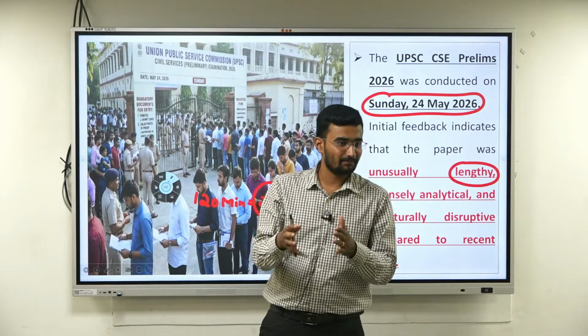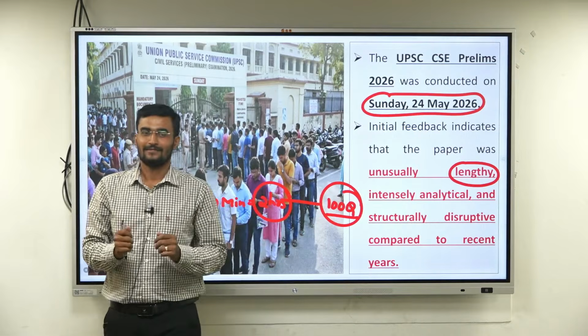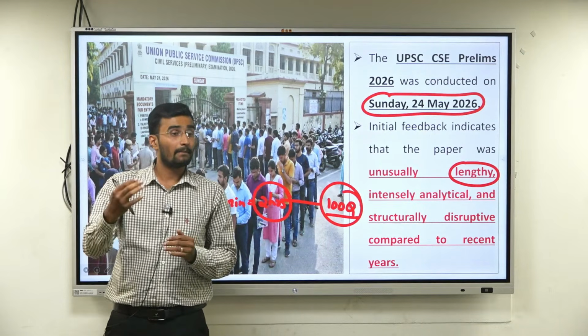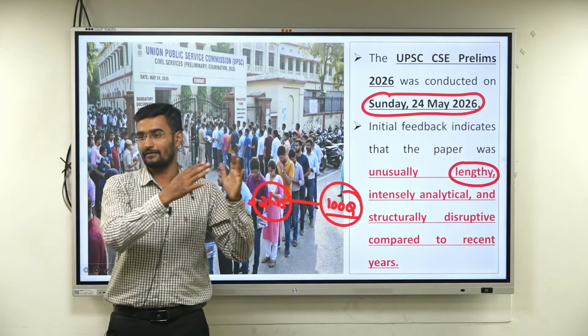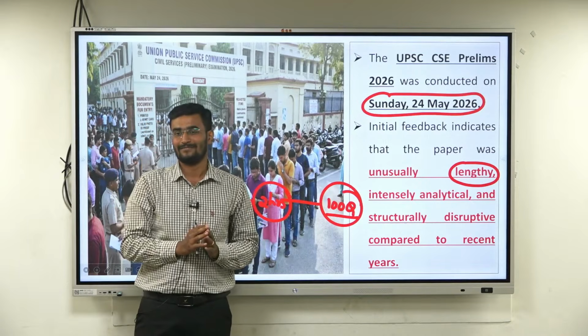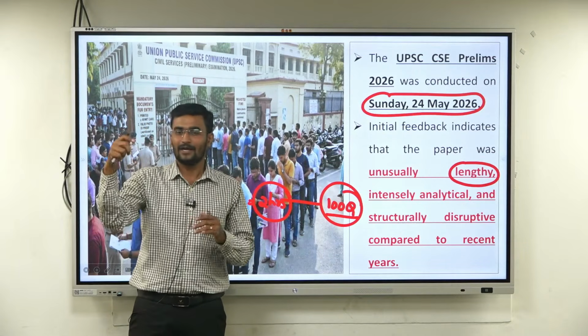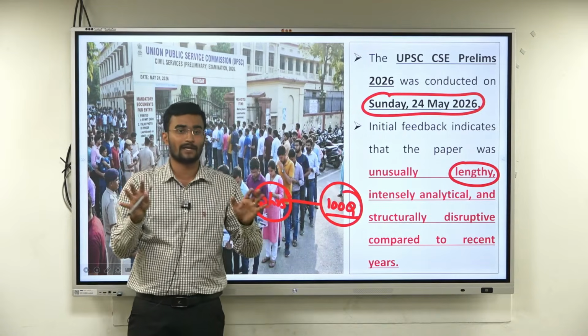And the second thing, when it came, you would have thought that you should not read Ancient and Medieval at all, and everyone would have done the same thing. But this year, the majority of questions have been from where? It is ancient and medieval, majorly about the southern dynasties. There was a question on Eastern Sati, it is North India. It is North India where the focus area was, as well as modern history.